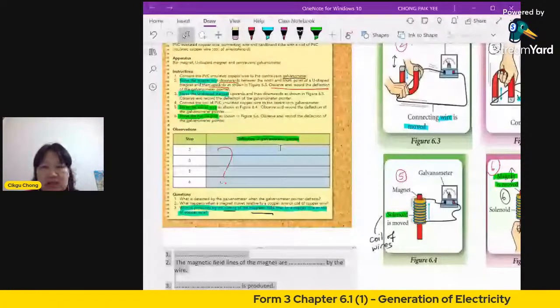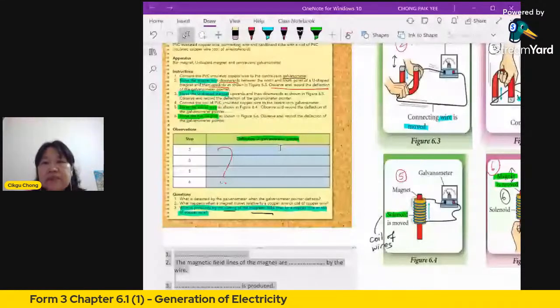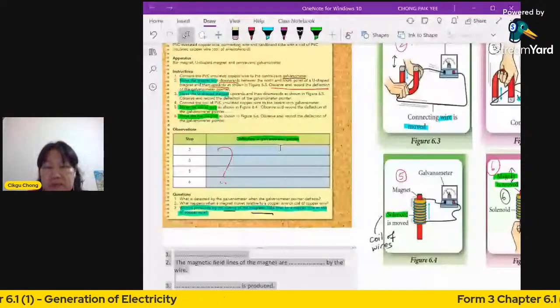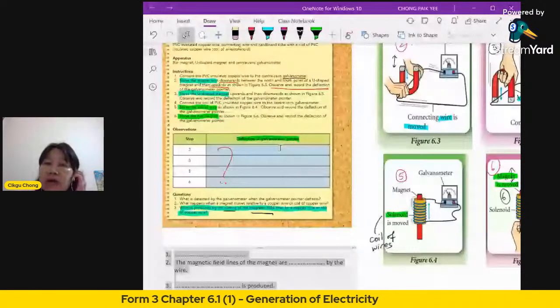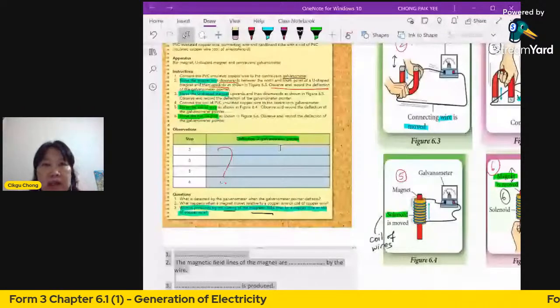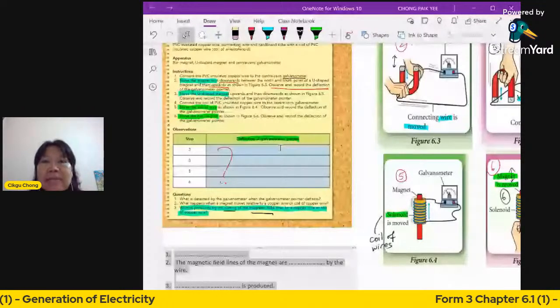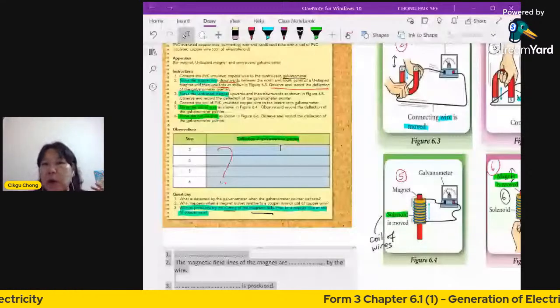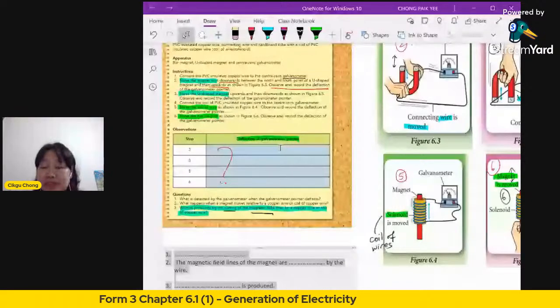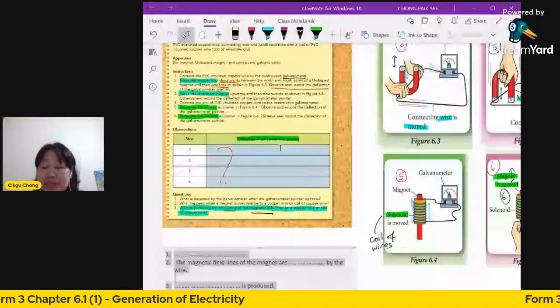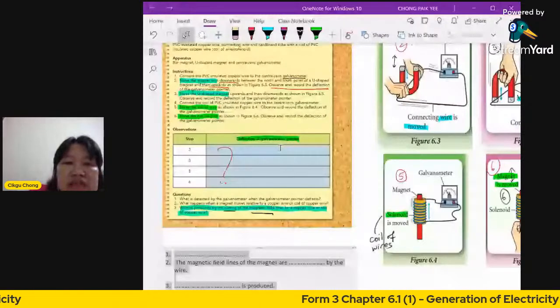By the way, the unit for a galvanometer is milliampere because it detects a small current. We call it milli. For a normal ammeter, the unit is ampere, but for a galvanometer, the reading is in milliampere, mA. But we don't need the reading here, right? The question asks what the mA, milliampere, is.